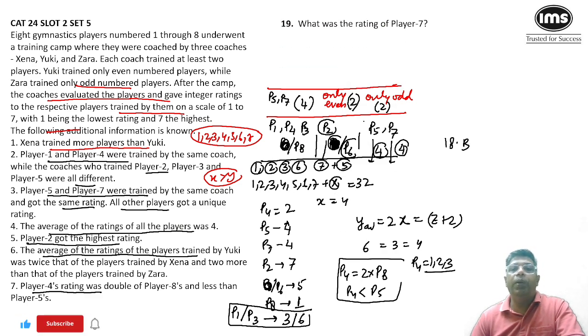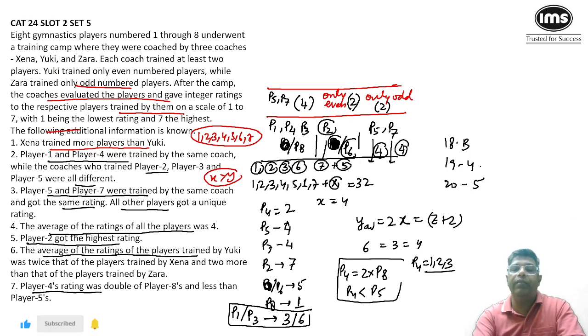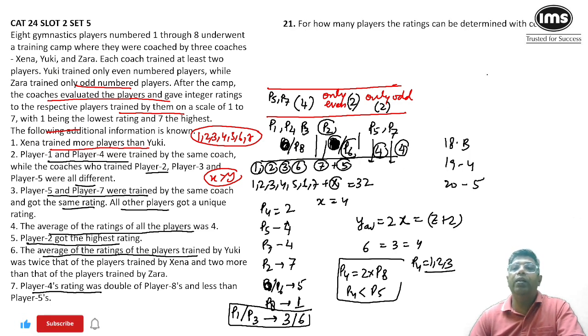What was the rating of player number 7? P7 is getting a rating of 4. So for question number 19, the answer is 4. What was the rating of player number 6? P6 is getting a rating of 5. So the answer is 5.